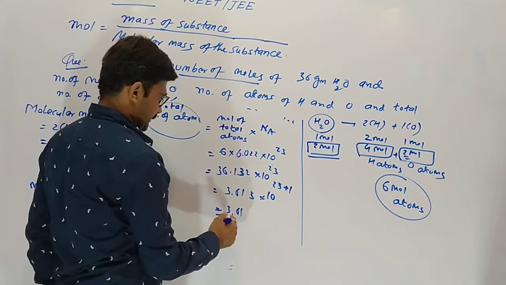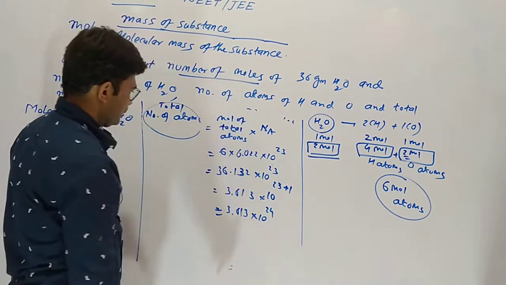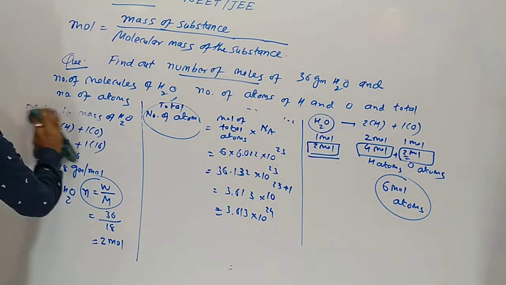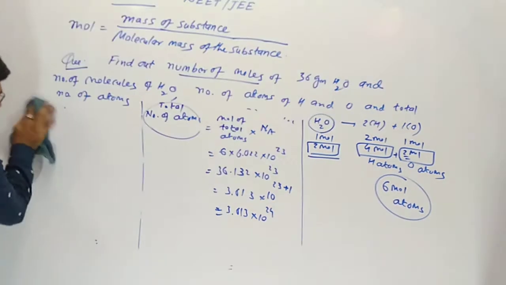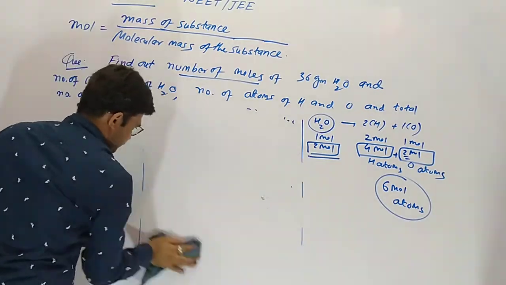So 3.613 × 10^24 total number of atoms are there. This is our final answer. Understood? Now next question. We are going to solve the next question.